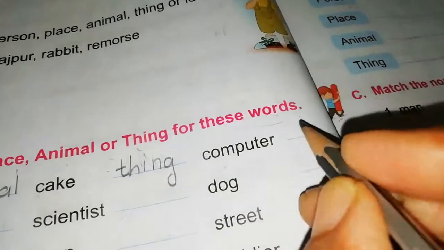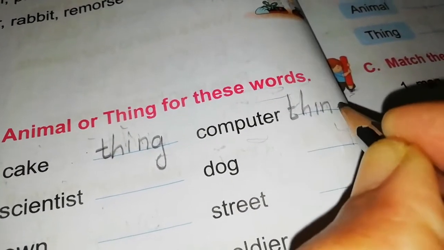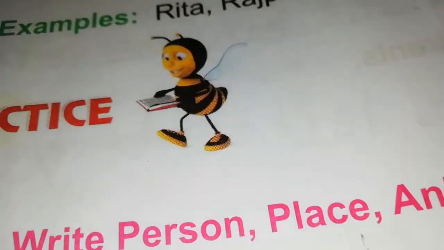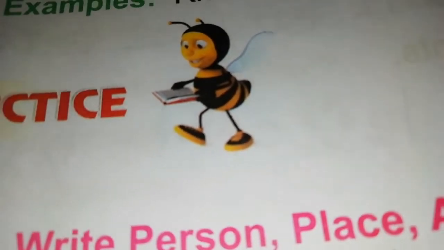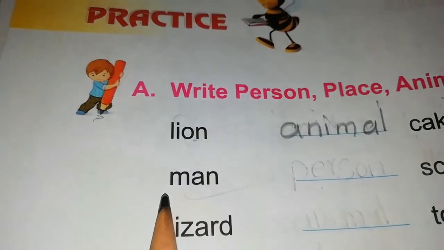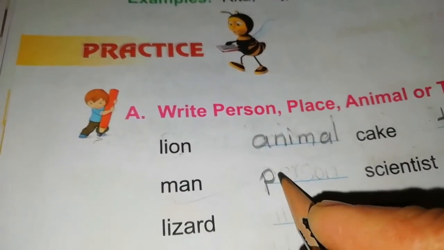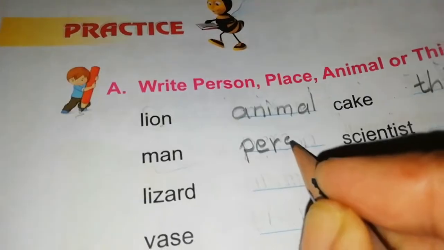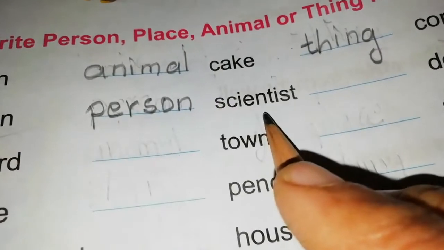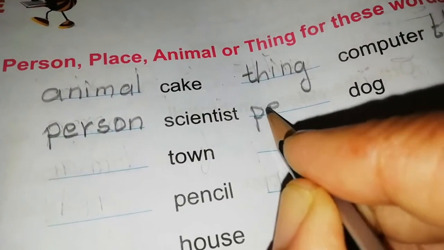Next, computer. Computer is also a thing. THING, thing. Okay. And see next. Man. Man is a person, right? So write the spelling of person. PERSON, person. Next, scientist. Scientist is also a person. PERSON, person.